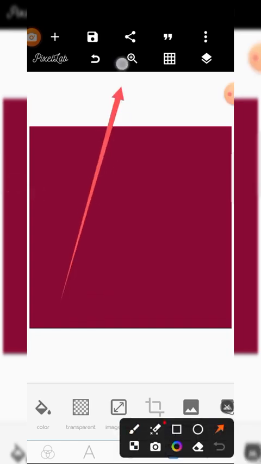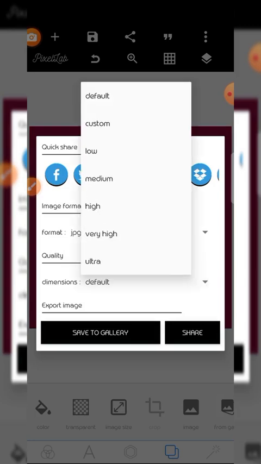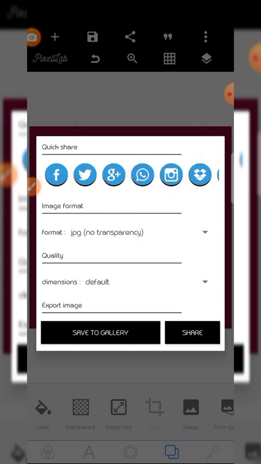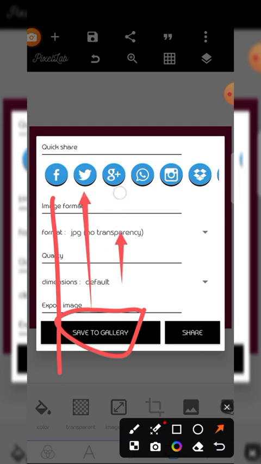The third one is share. If you want to share your work to anyone, or you are saving it, and then you share. Either you share to your gallery, or you share to Facebook, as you see here. We have Facebook, Twitter, Google, WhatsApp, Instagram, etc.